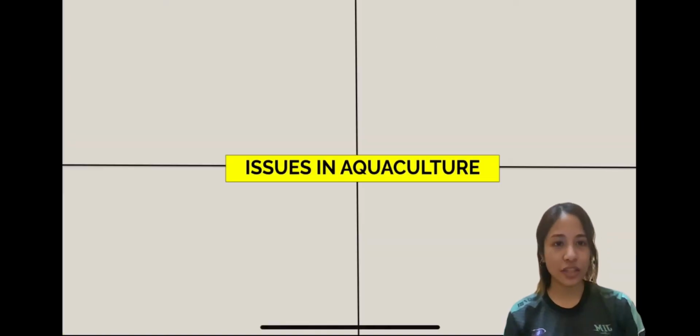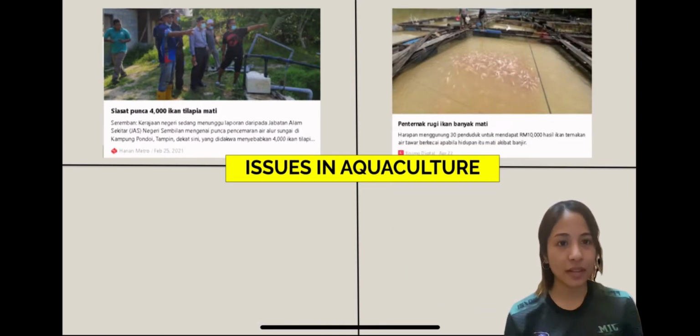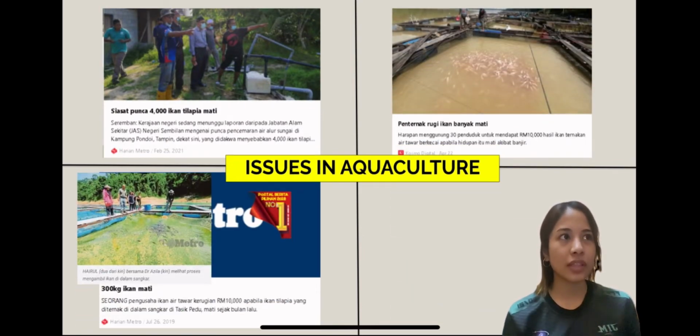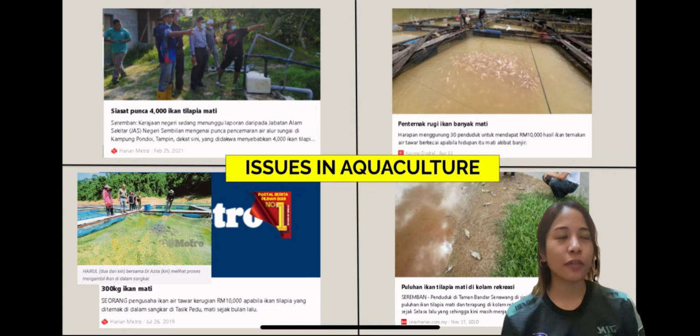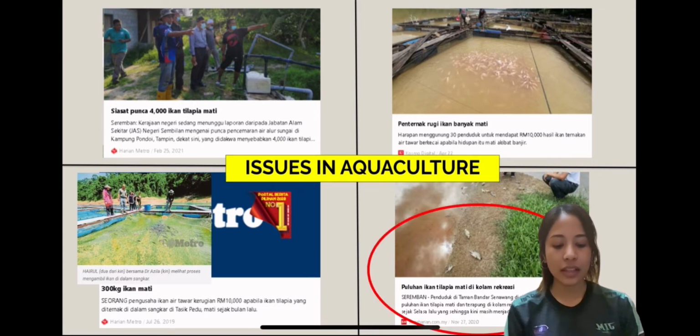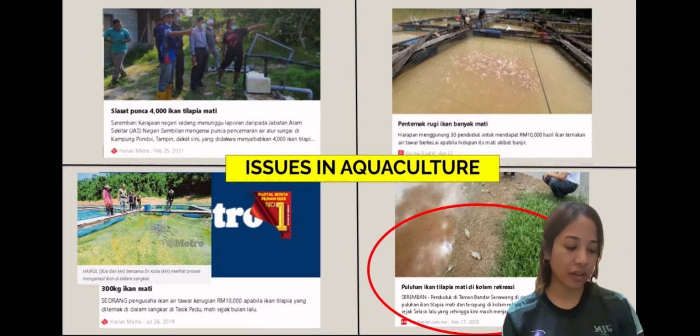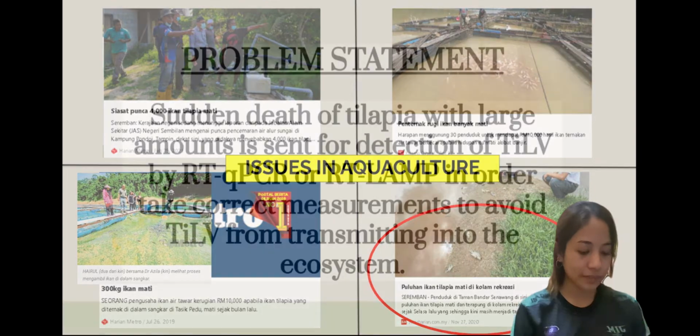So these are the issues in our aquaculture. There are a lot of issues regarding sudden death of tilapia in large amounts, and this is what we are trying to avoid, which is TiLV spreading into our ecosystem, where tilapia were found dead in a recreational park.